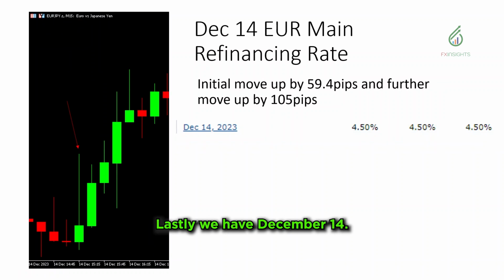Lastly, we have December 14. So the initial move up is on this bar right here. The initial move is 59.4 pips, and then it further moved up to roughly this bar right here. That's a movement up of 105 pips. So still the actual and the previous are at 4.5.